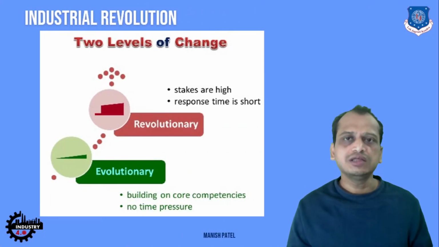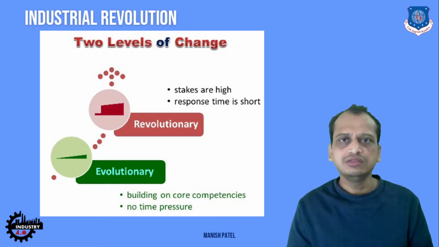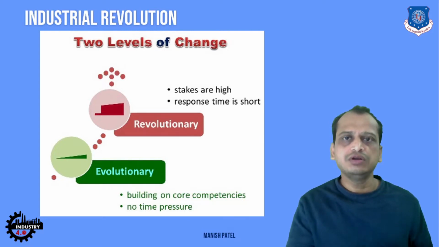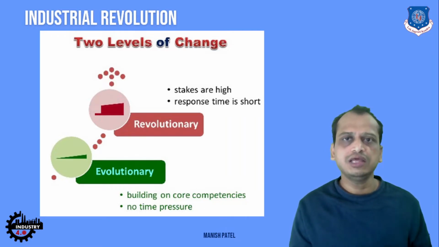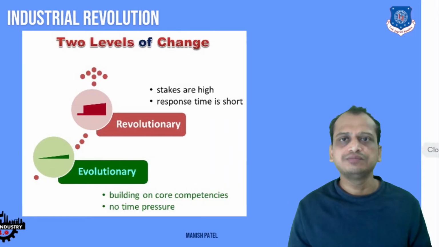Two types of changes are there, revolutionary change and evolutionary change. A revolution takes place within a short span of time, and the stakes are high, the risk is high, the expectations from this technology are high. But if we talk about evolution, let me give you an example. Our human body is an example of evolutionary change. A huge amount of time is taken, starting from the primitive age till now, and there are core competencies also involved within this change. But the industrial revolution takes place within a short period of time.